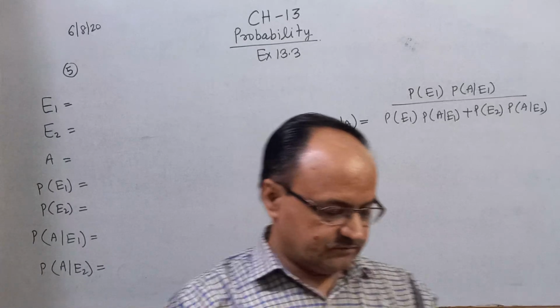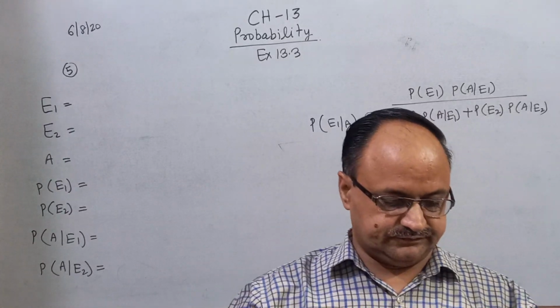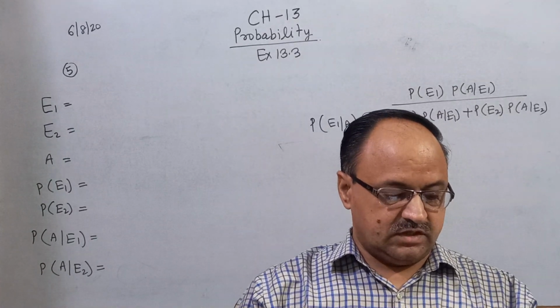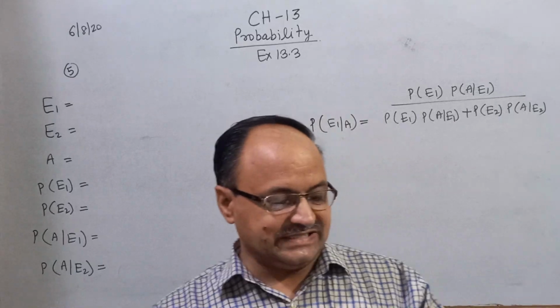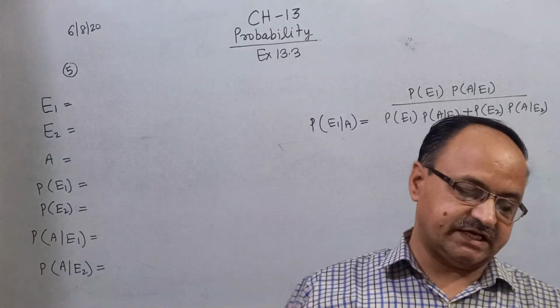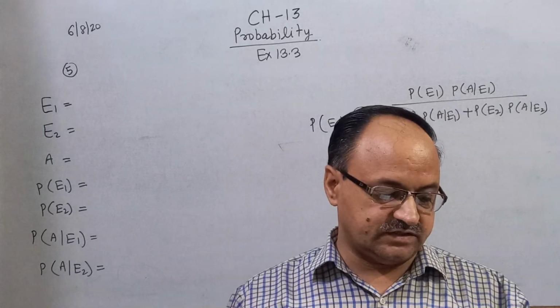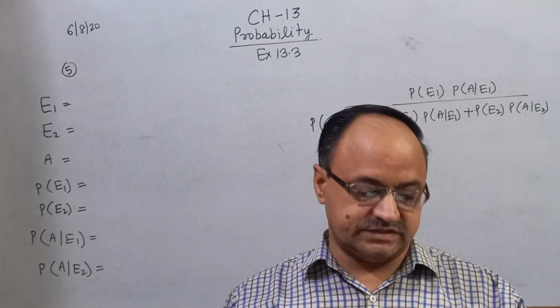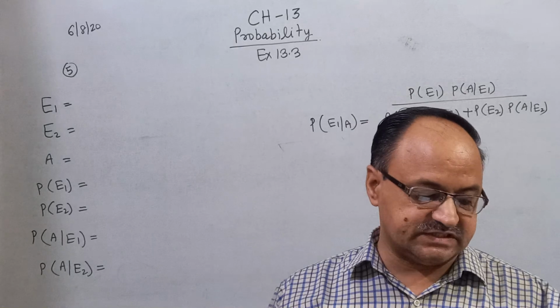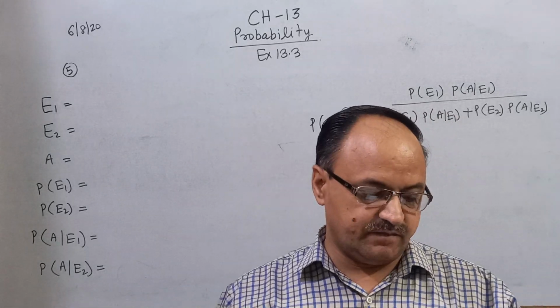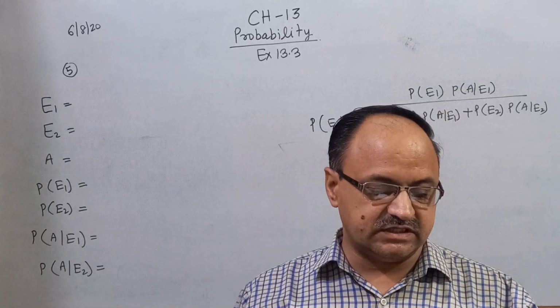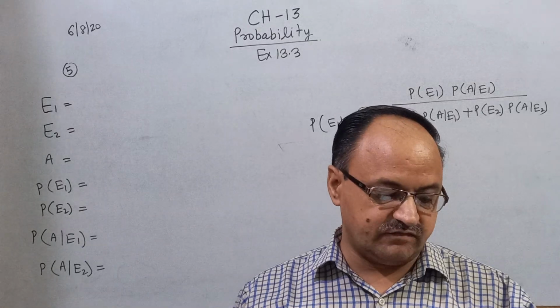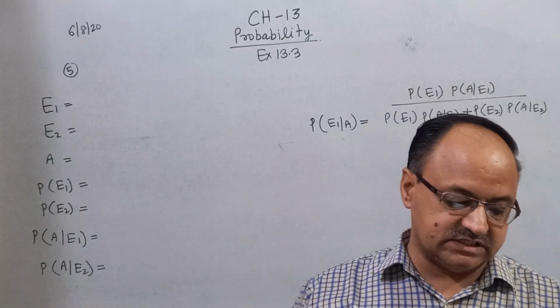Question number 5. A laboratory blood test is 99% effective in detecting a certain disease when it is in fact present. However, the test also yields a false positive result for 0.5% of the healthy people tested. If a healthy person is tested, then the probability is 0.05 that the test will imply he has the disease.